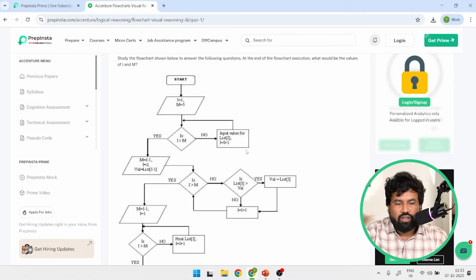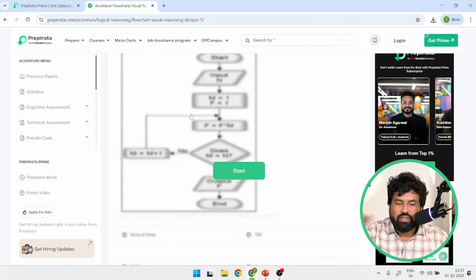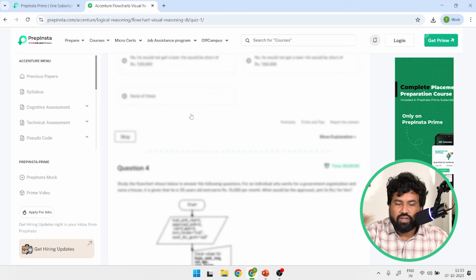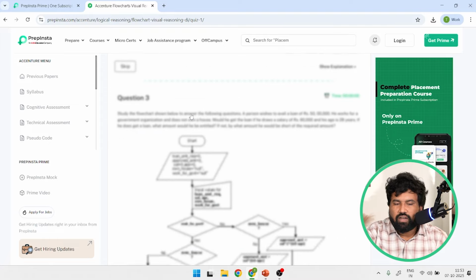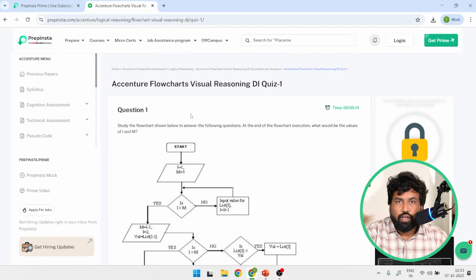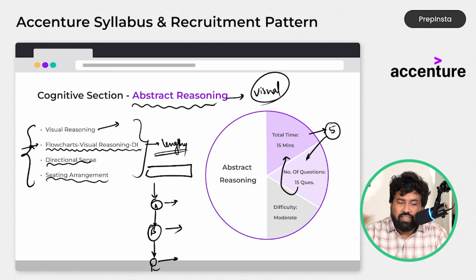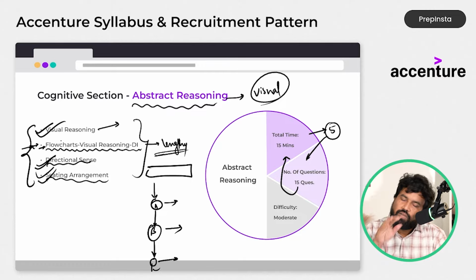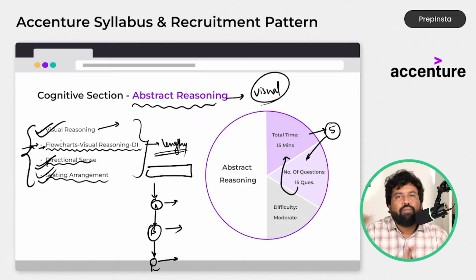What will happen from the starting? There is an I value 1 and M value 5. So there is something going on in the flowchart DI. So analyzing this type of questions will take a lot of time. So I suggest, if you have better time, spend on them. But if you feel like I answered the remaining topics well, these topics I did very well, then don't start here. Directly skip to the other sections, complete them and come back.